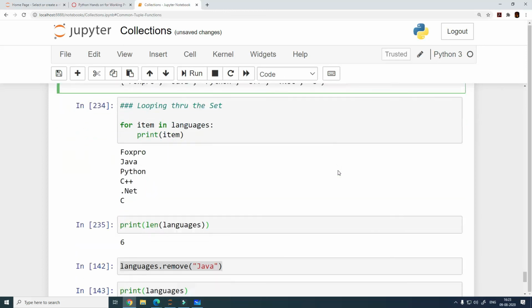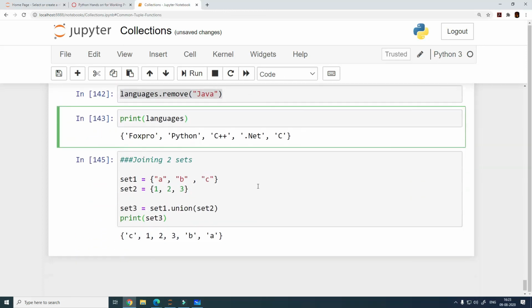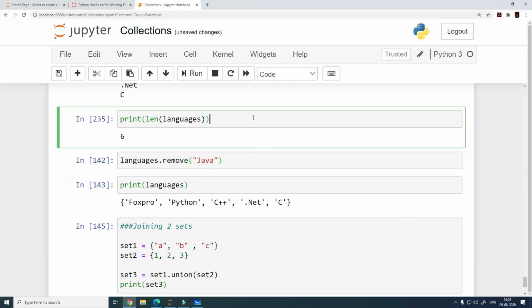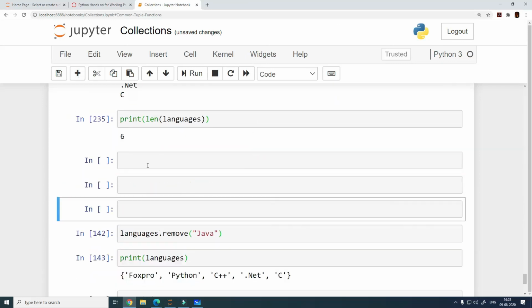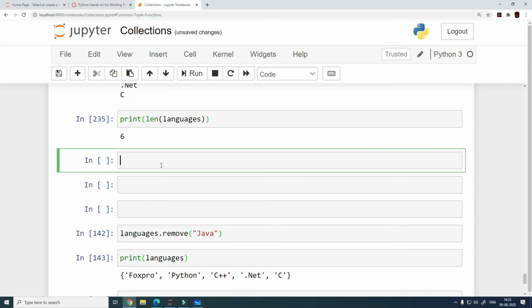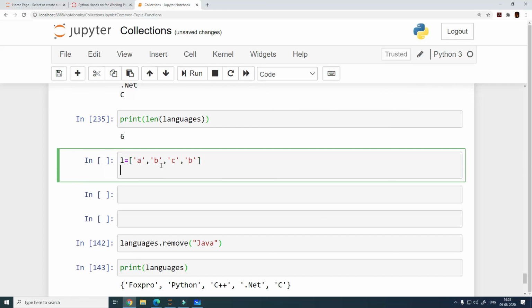And if you really want to see that, we can do that really quickly, and let me do that. So how can we do this? Let's say we have a list L, and you have this list, which has duplicates in it.